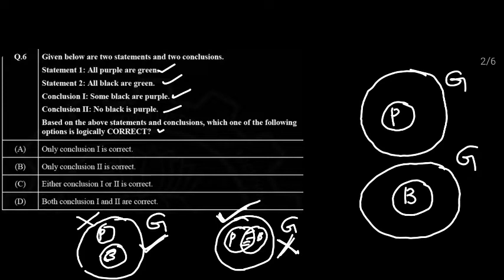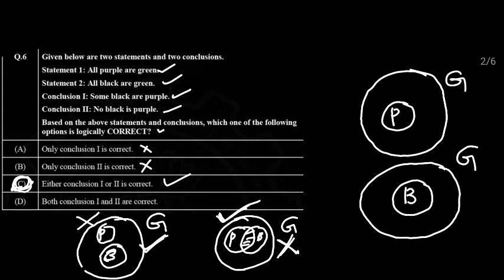So let's see the options. First option is only conclusion 1 is correct. That we cannot say. Only conclusion 2 is correct. That also we cannot say. Either conclusion 1 or conclusion 2 is correct. That is absolutely correct, because if some black are purple, then no black is purple is false, and if no black is purple, then some black are purple is false.